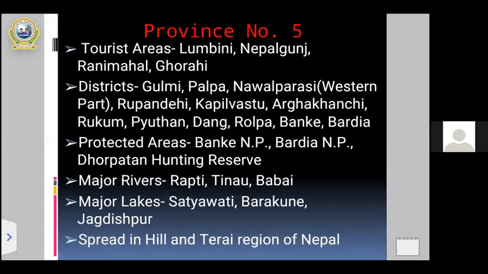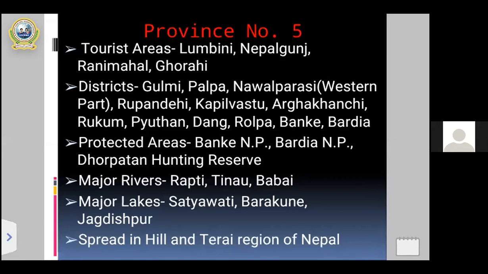To clarify this, we can see the names of districts, because 12 districts altogether are occupied by province number 5. So these 12 districts are related to the hill and Tarai region, and province number 5 expands across both.